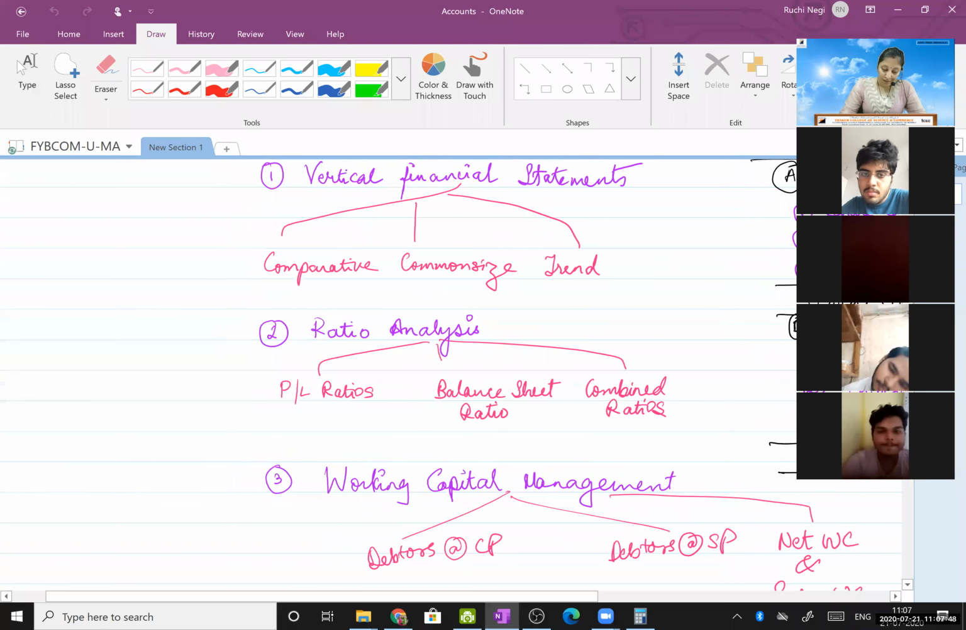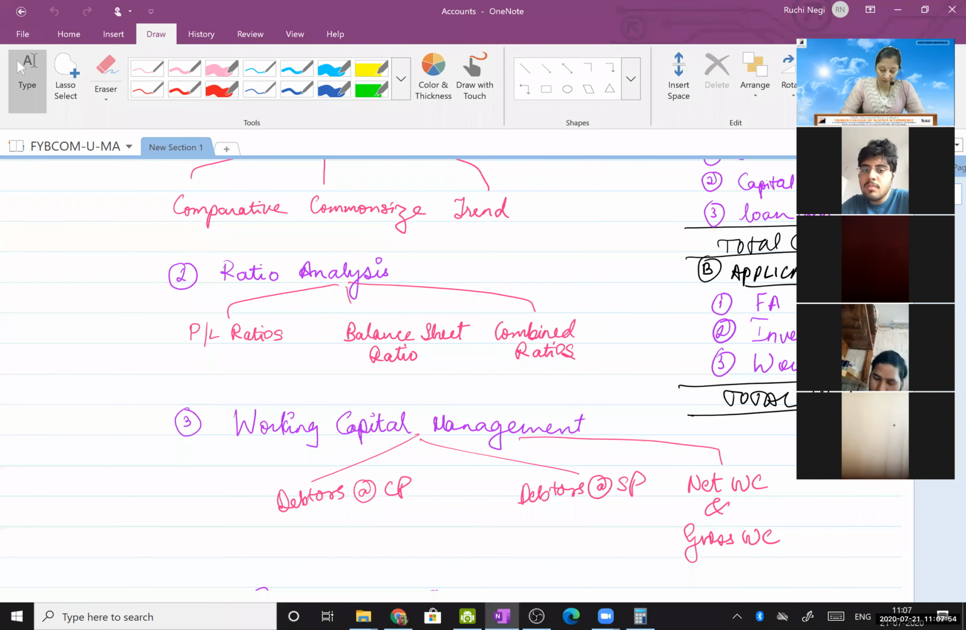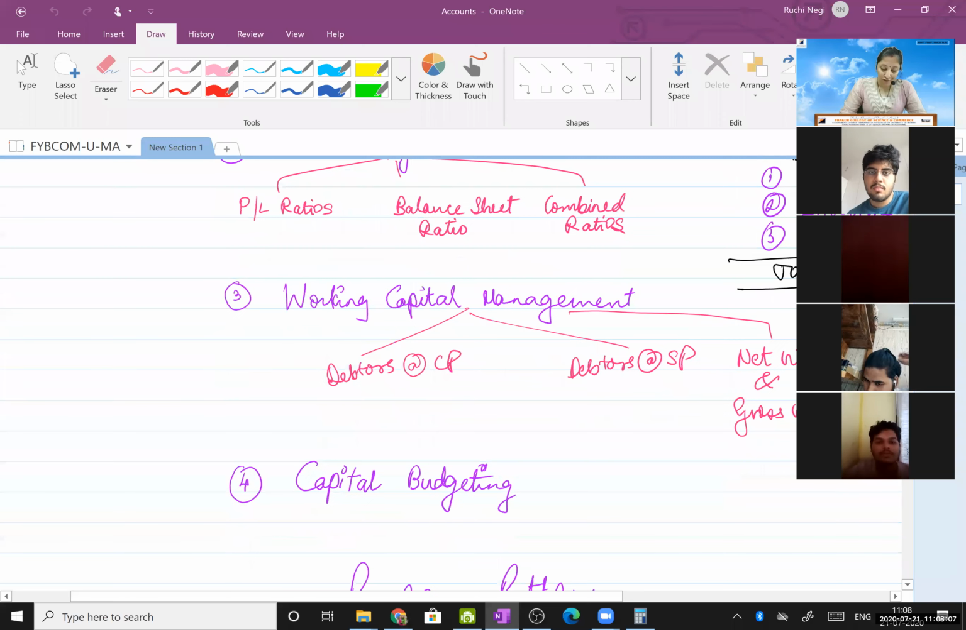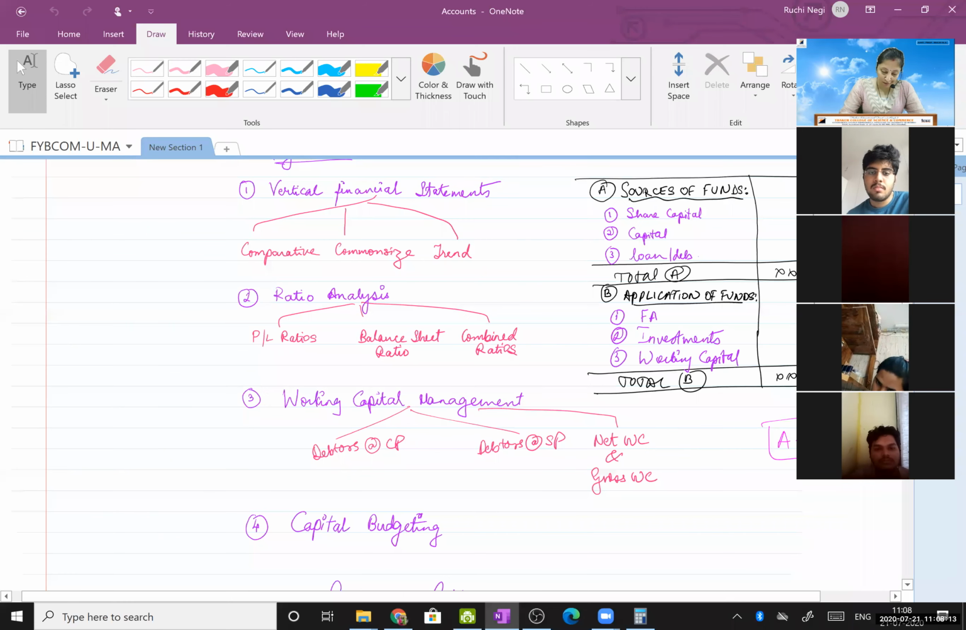Then working capital management, your third chapter, in which we will be studying methods like days at cost price, days at selling price, and net working capital and gross working capital. Next, fourth, we will be studying about capital budgeting. So these are the four probable chapters which you have.